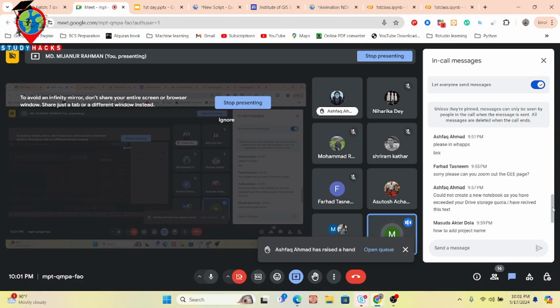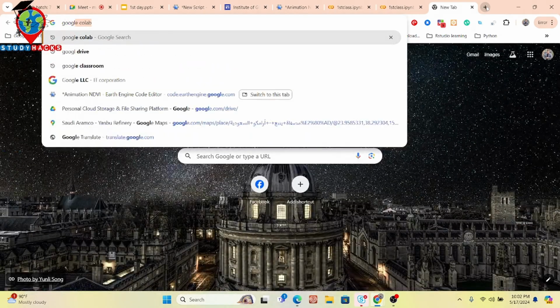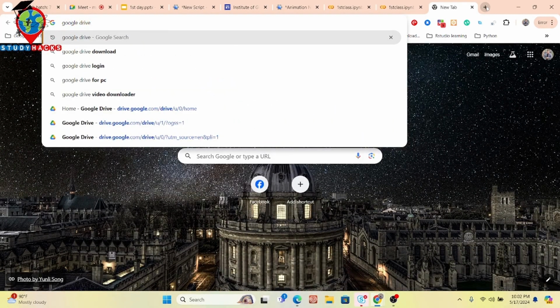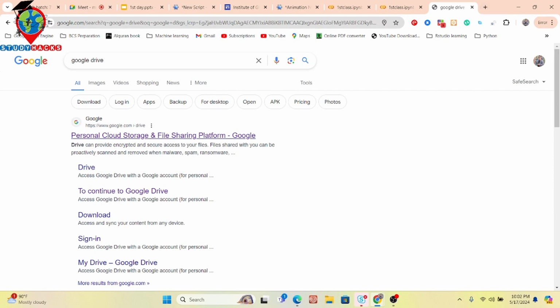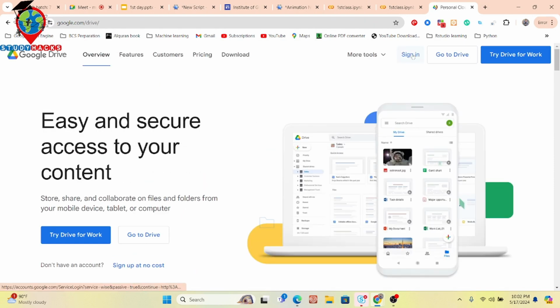Okay, you can easily open Google Colab from Google Drive. You can simply search for Google Drive and open it. Suppose I simply show you that. Simply click on personal Google Drive and sign in with your Gmail. Suppose I try to sign in.